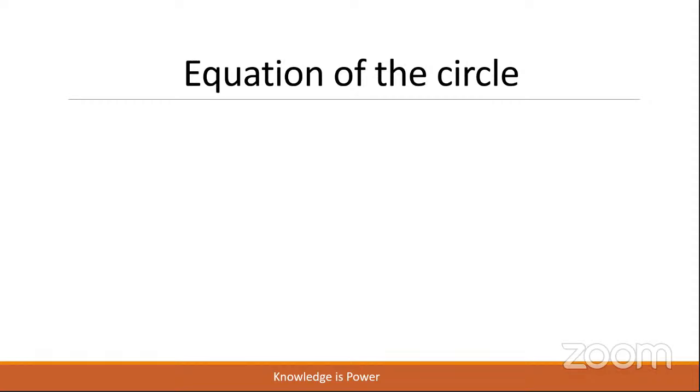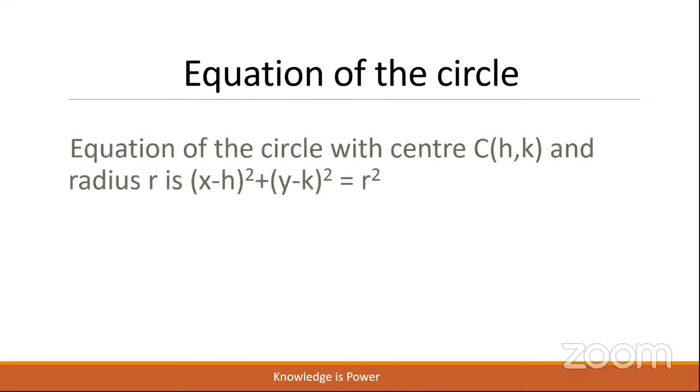Now, we shall discuss the equation of the circle, children. The equation of the circle with center C(h, k) and radius r is (x minus h) whole square plus (y minus k) whole square is equal to r square. Let us see how we can derive this equation.